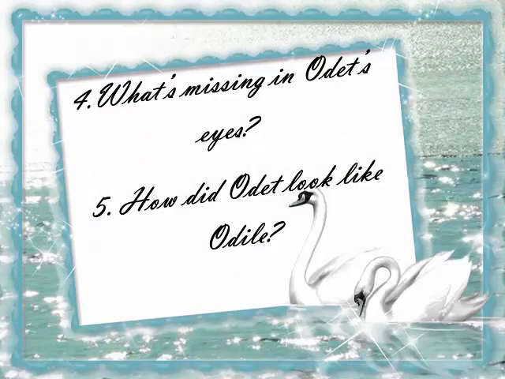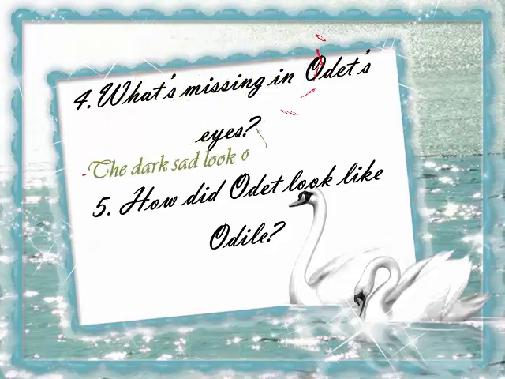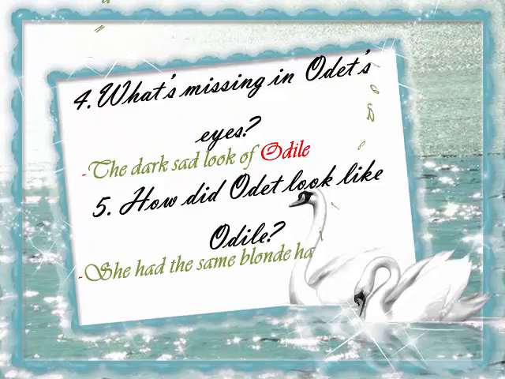And the last part here, the questions about the chapter. I expect that you remember the answers. What's missing in Odette's eyes? Remember when Odile told Odette that she has a missing thing in her eyes? The prince will notice. Yes, the dark, sad look of Odile's eyes. And how did Odette look like Odile? She had the same blonde hair, eyes, and the same crown.